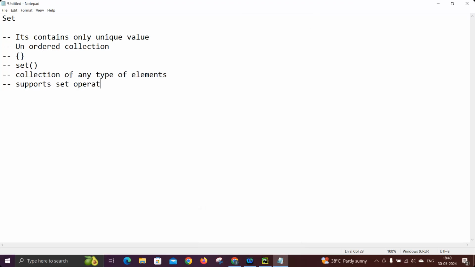Set operations in the sense of union, minus, and intersection. These kinds of operations we have in set and not in other collections. Basically, these are what we call set operations. So this is briefly about set.